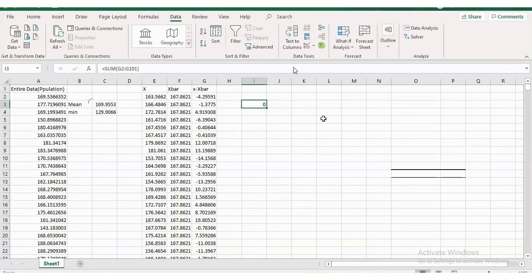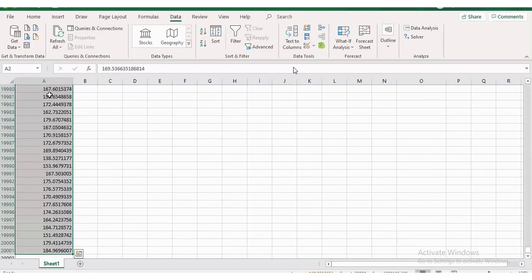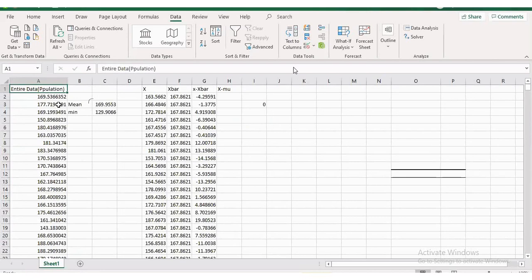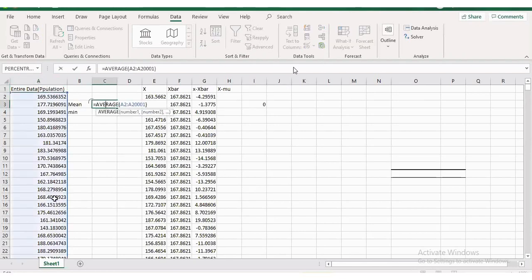Any question? Now I want to calculate x minus mu, where x is the sample data, not the population data. So this is my population. Yes or no? In the real world, you don't know the population, so you cannot verify this. But mathematically, to make you understand, I'm explaining. All with me? These are the values for all the 20,000 observations.